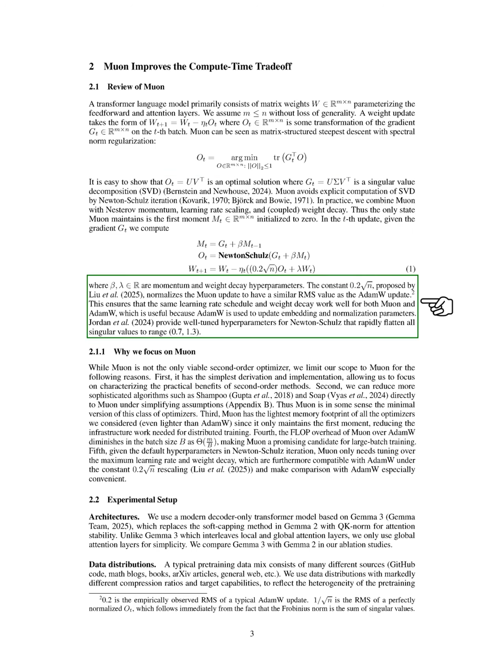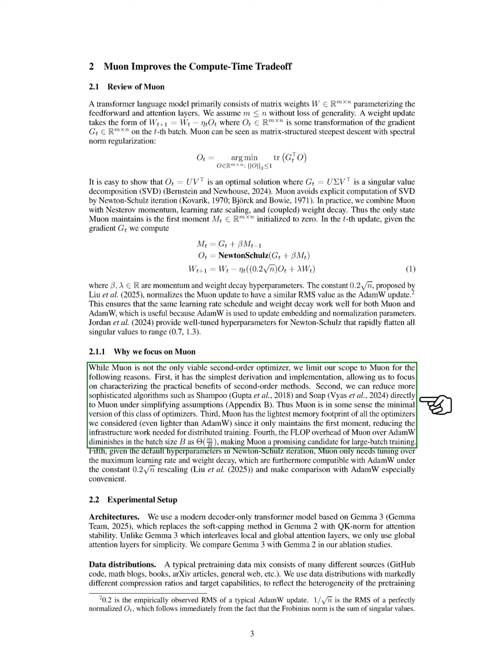We also use a constant to normalize Muon updates, ensuring they align with the AdamW updates, which is beneficial since AdamW is used for updating embedding and normalization parameters. We provide well-tuned hyperparameters for Newton-Schultz that effectively manage singular values. We focus on Muon for several reasons.